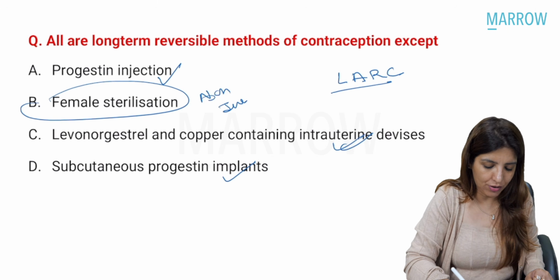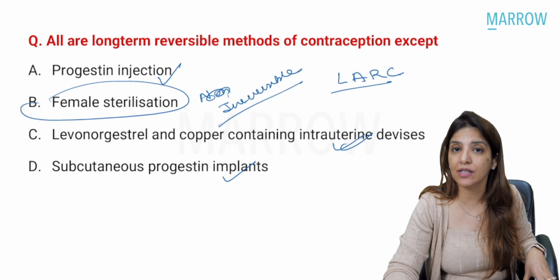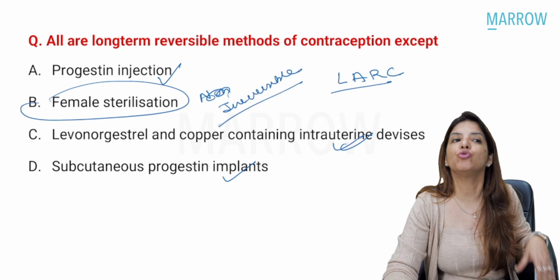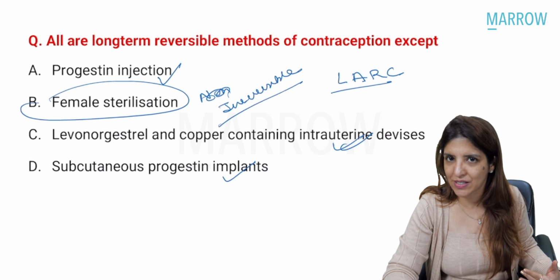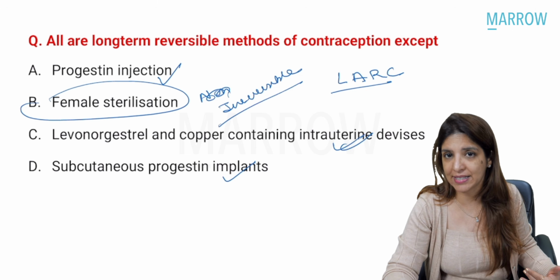Now, for all practical purposes, for all your question purposes, you have to remember that sterilization is a non-reversible or irreversible method of contraception. Although I know that you people know that in certain conditions, we may have to reverse the process of female sterilization. We may have to go for a tubal recanalization.